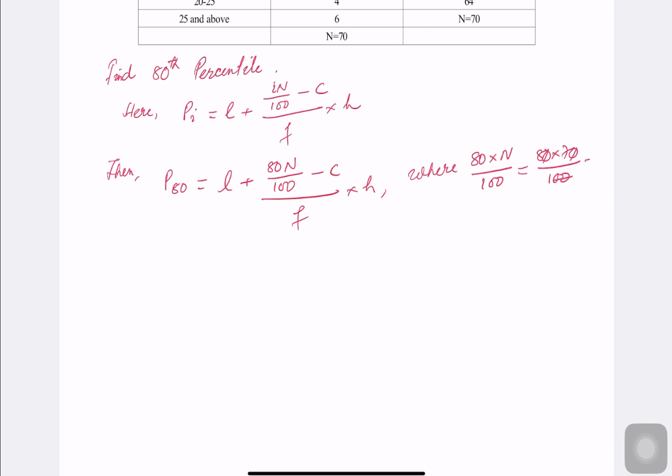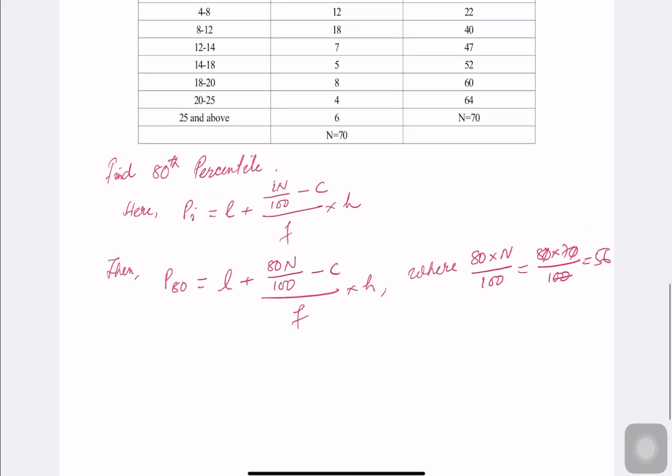The zeros cancel. 8 sevens are 56. So 56, where is our 56 class? We don't have 56, but what we have is 52 and 60, with 56 in between. So our percentile class will be 60.